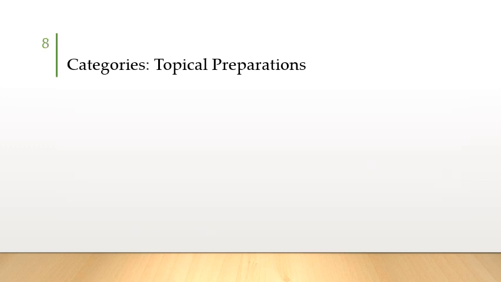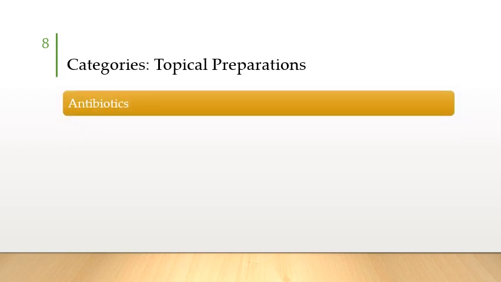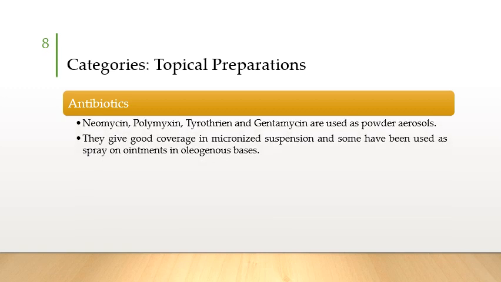The next category of the topical preparations that can be formulated as aerosols is the antibiotics. The antibiotics are the class of drugs which are used to treat bacterial infections, especially here we are talking about the drugs that are treating skin infections. So neomycin, polymyxin, tyrothricin, and gentamicin are used as powder aerosols. These drugs are used to treat skin infections, and they even give good coverage in micronized suspension form.